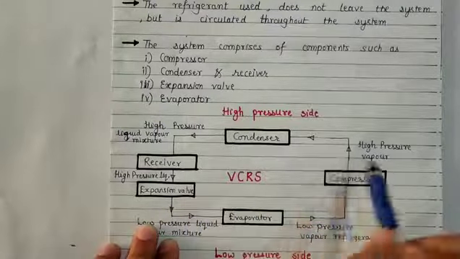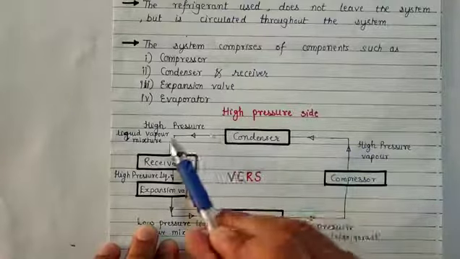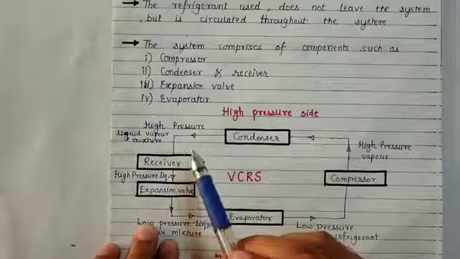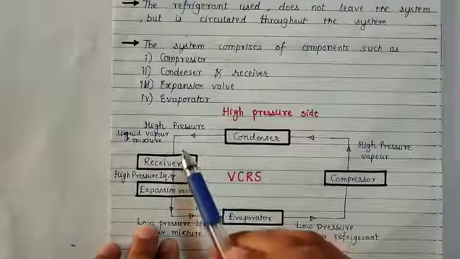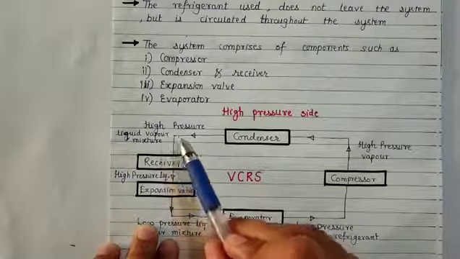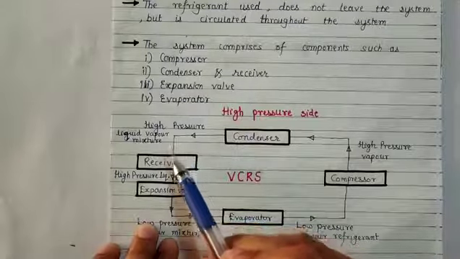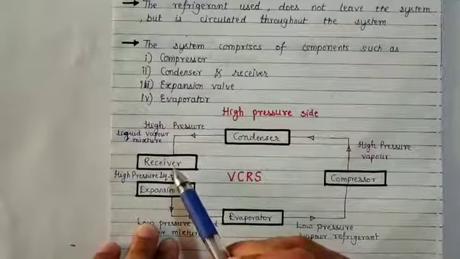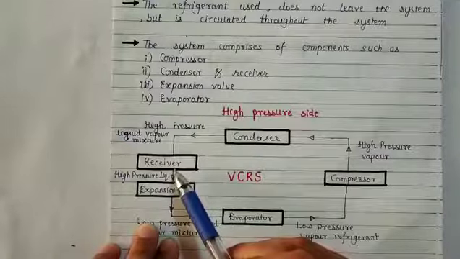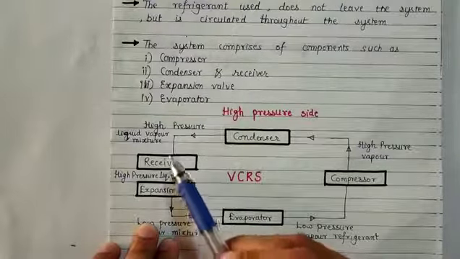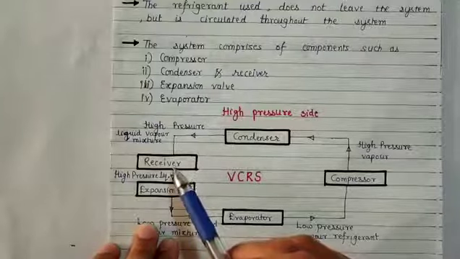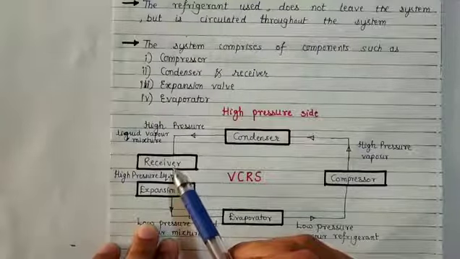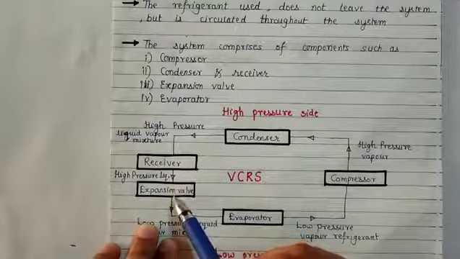High pressure vapor refrigerant gets converted to a high pressure liquid vapor mixture after the condenser. This mixture is then sent to the receiver. The receiver is basically a tank where the liquid vapor mixture is accumulated, and the required amount of liquid refrigerant is sent to the expansion valve.